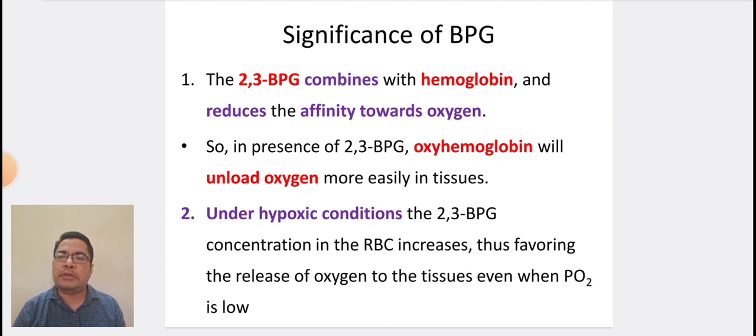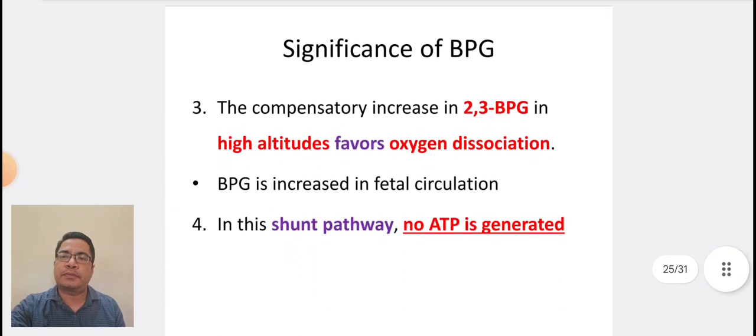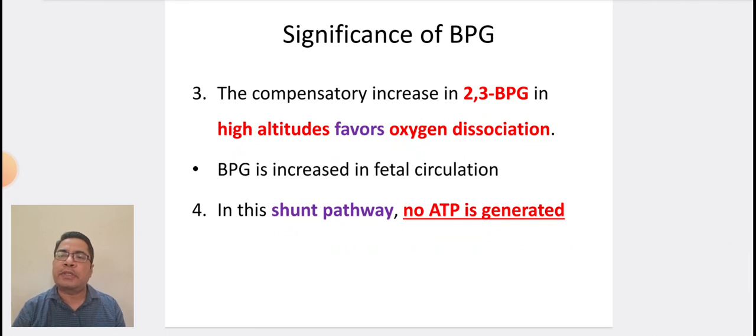Under hypoxic conditions, the 2,3-BPG concentration in the RBCs increases, thus favoring the release of oxygen to the tissues even when PO2 is low. The compensatory increase in 2,3-BPG in high altitudes favors oxygen dissociation. Hence, BPG is increased in fetal circulation. In the shunt pathway, no ATP is generated.